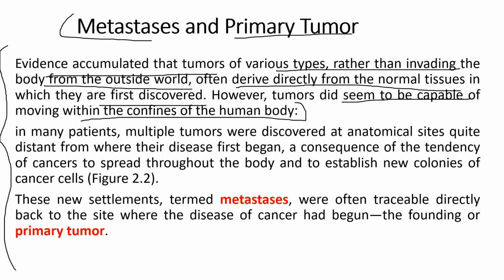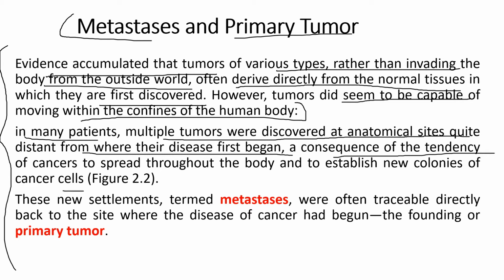These cancers develop from so-called tumors, right? These tumors grow and keep on dividing, and they spread throughout the body and infect the person. In many patients, multiple tumors were discovered at anatomical sites quite distant from where the disease first began, also a consequence of the tendency of cancers to spread throughout the body and to establish new colonies of cancer cells.